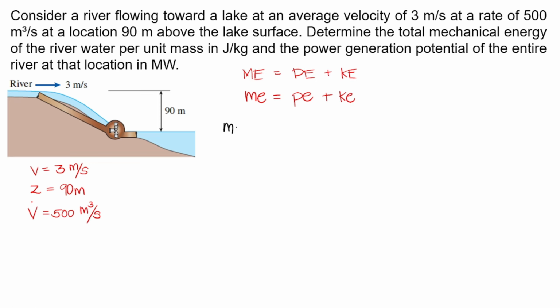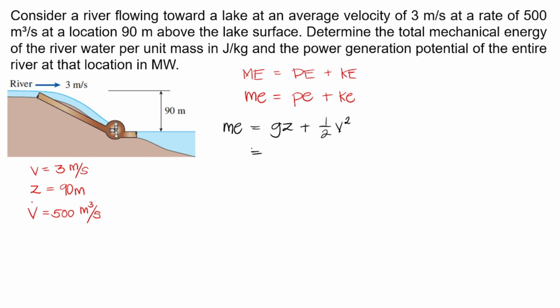Our total mechanical energy per unit mass is, anong formula ng potential energy per unit mass? That's mgz, but it's per unit mass, cancel lang yung mass. So, we have gravitational acceleration times the elevation plus 1/2 mv squared for kinetic energy, pero it's per unit mass, cancel lang yung m, so we have 1/2 v squared. So using this formula, we can solve for our mechanical energy.